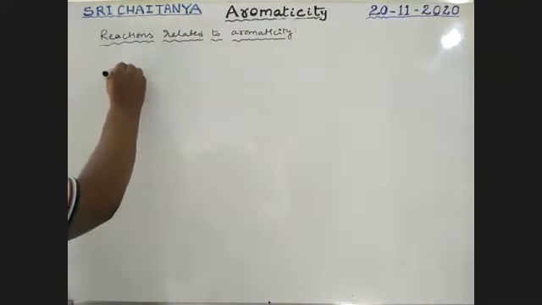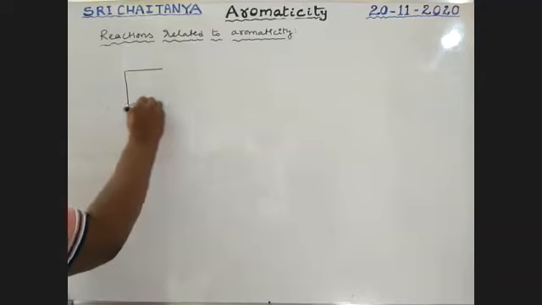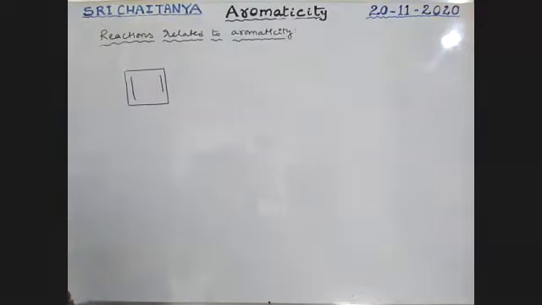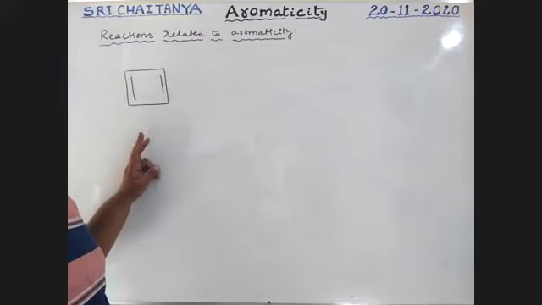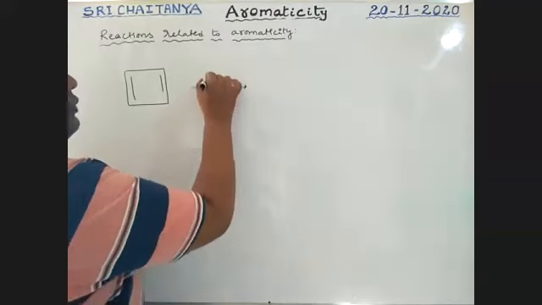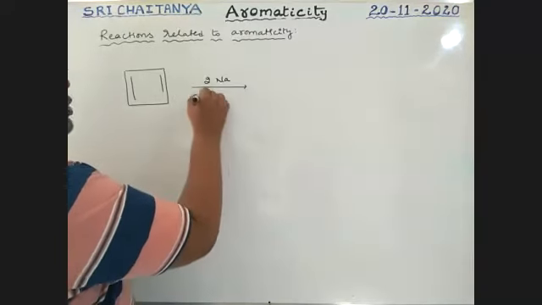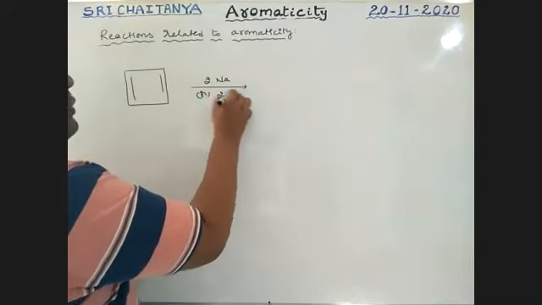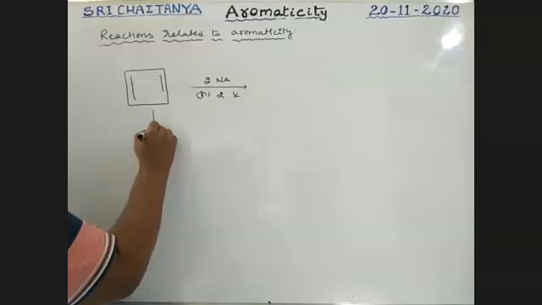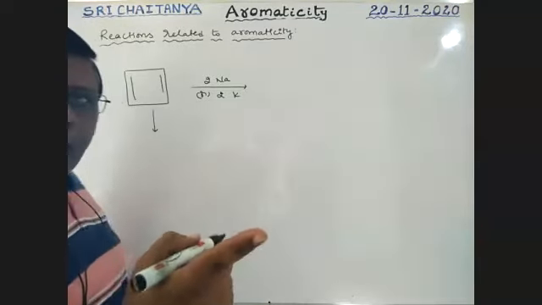See here, boys, the reaction. This is anti-aromatic. If this one reacts with 2 sodium atoms or 2 potassium atoms, whatever it may be, first of all, since it is an anti-aromatic compound, it converts as follows.